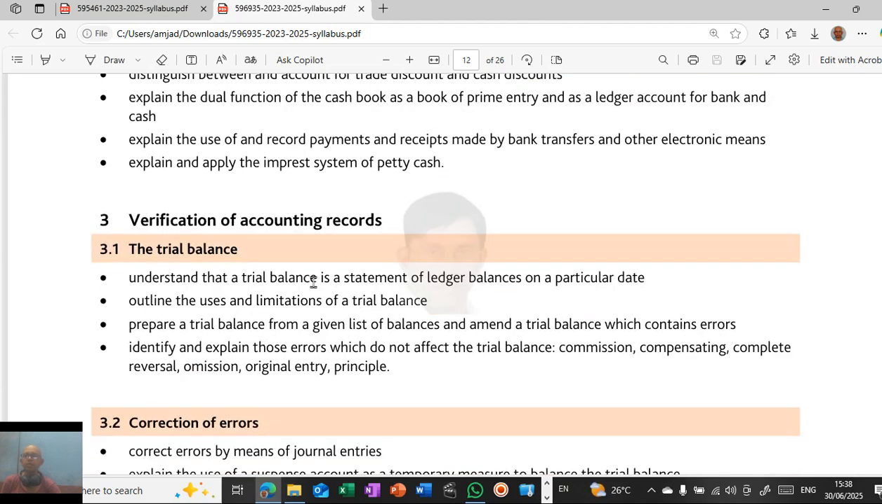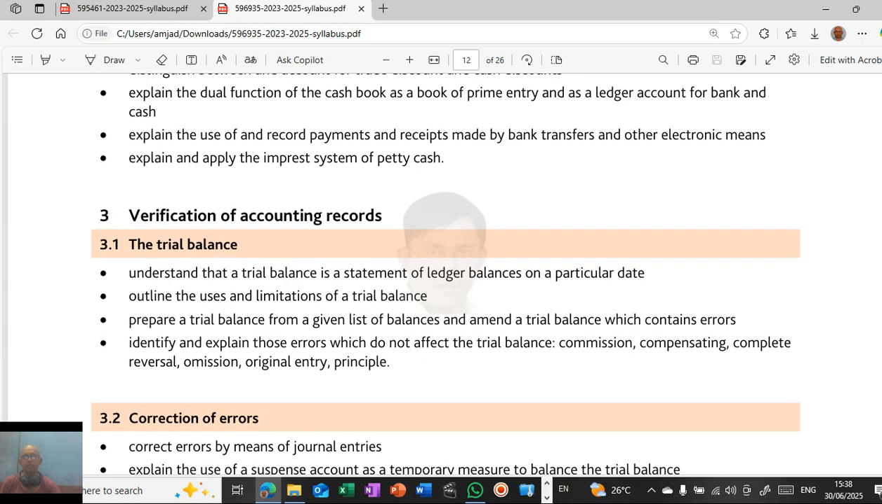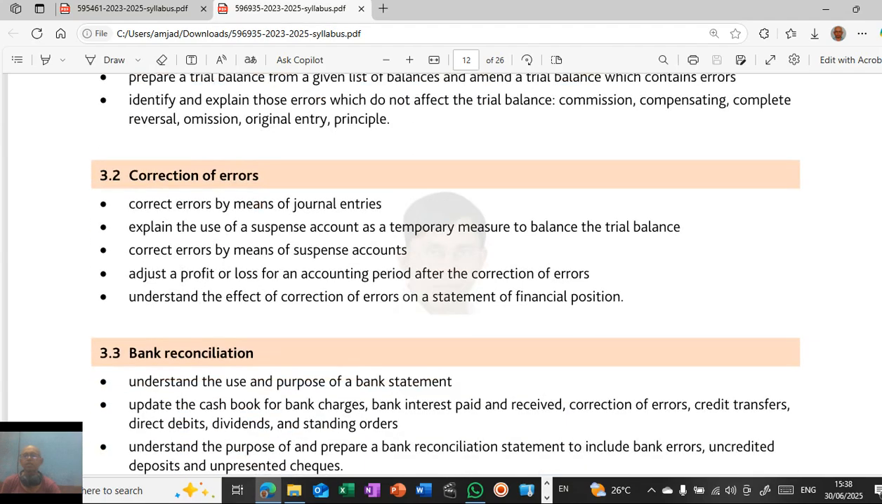Then the trial balance. What is a trial balance? What are the significance and limitations of the trial balance? And what are the different types of errors that are committed when preparing books of accounts, like the errors which affect the trial balance and the errors which do not affect the trial balance? Then correction of errors, how to pass journal entries to rectify the mistakes that have been made. How to prepare a suspense account, how to pass rectification through the suspense account, and adjust profit and loss after the correction of errors.